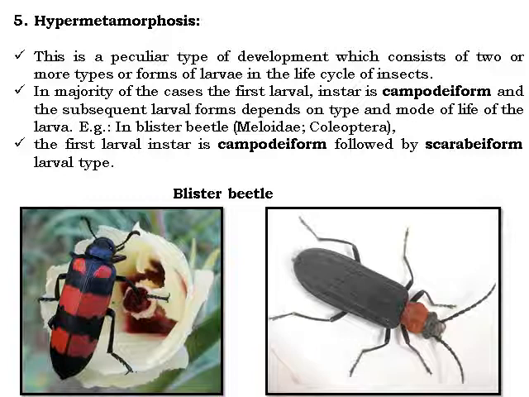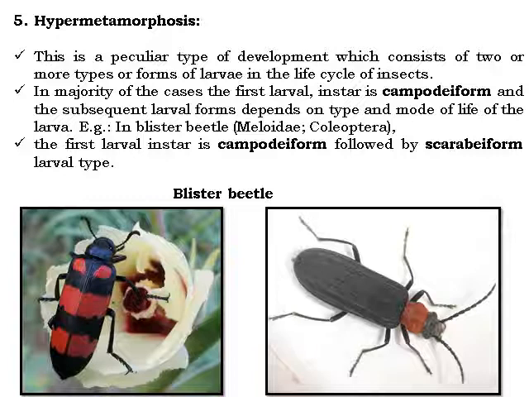Hypermetamorphosis is a peculiar type of development which consists of two or more types of larval forms in the life cycle of the insect. In the majority of cases, the first larval instar is campodeiform and the subsequent larval forms depend on the type and mode of life of the larvae. For example, the blister beetle, from the order Coleoptera: the first larval instar is campodeiform, followed by the scarabaeiform larval type. It is the typical development of the larval forms.